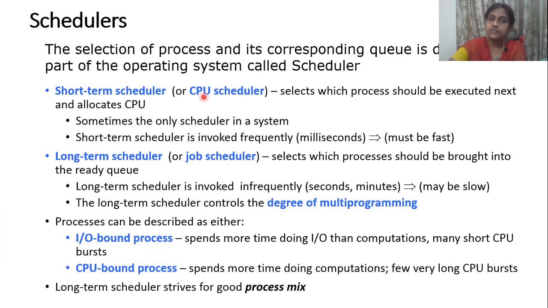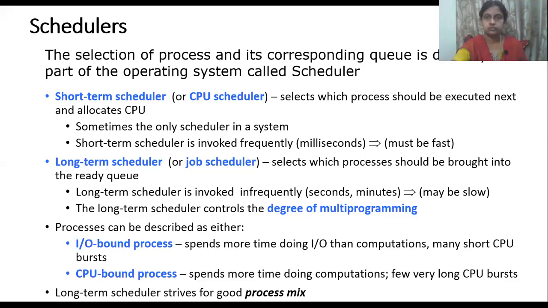Next, we will move on to the role of the scheduler. The scheduler is a technique which is going to schedule processes in the operating system. It helps in the selection of processes.